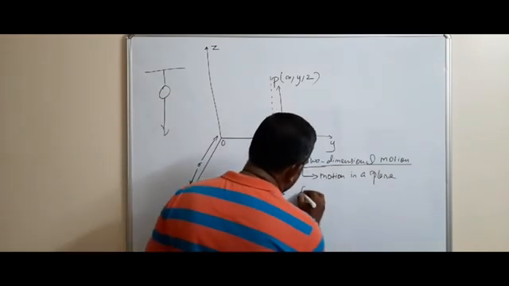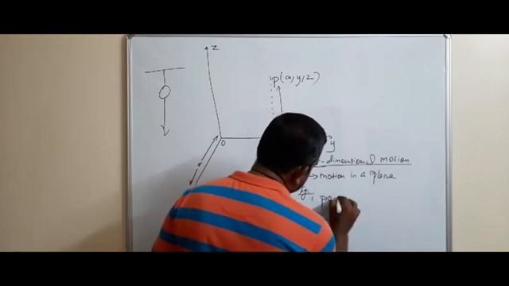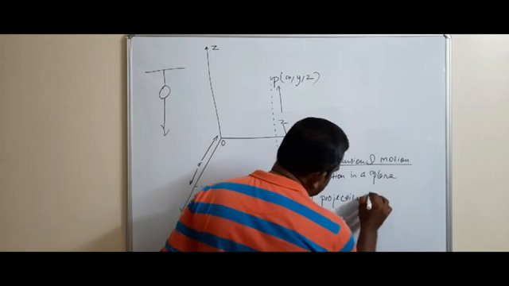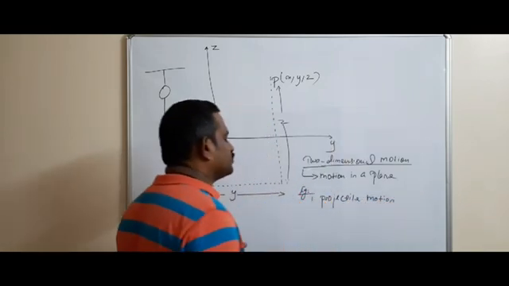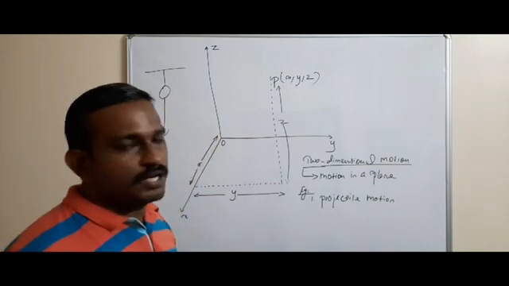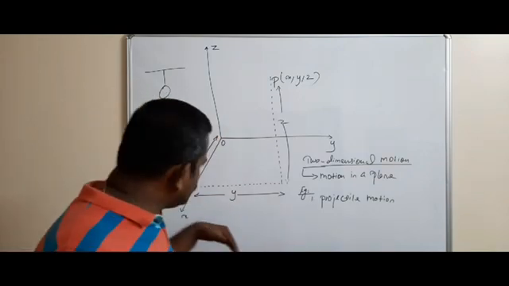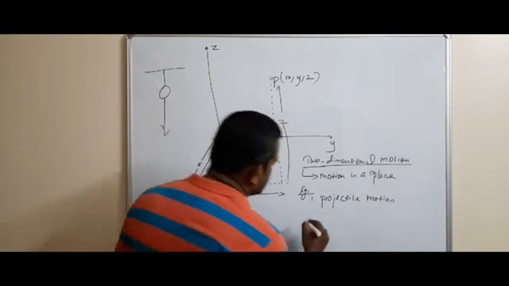So what is an example of two-dimensional motion? That is projectile motion. All projectile motions are examples of two-dimensional motion. That is, both x and y values are changing.